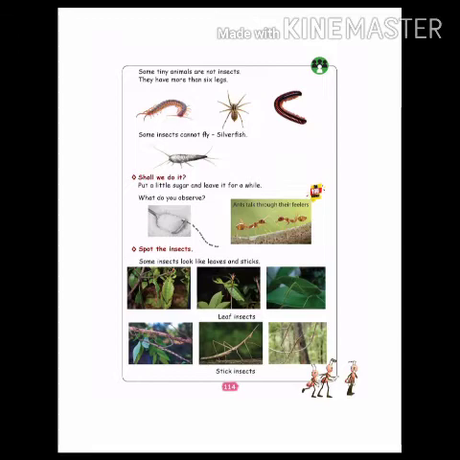See the first picture. On the leaf, one small insect is there. It will be in the color of a leaf. Next one, stick. One insect is like a stick. We cannot identify it. Stick insects and many insects are there. They will be in small plants, but we cannot identify them.